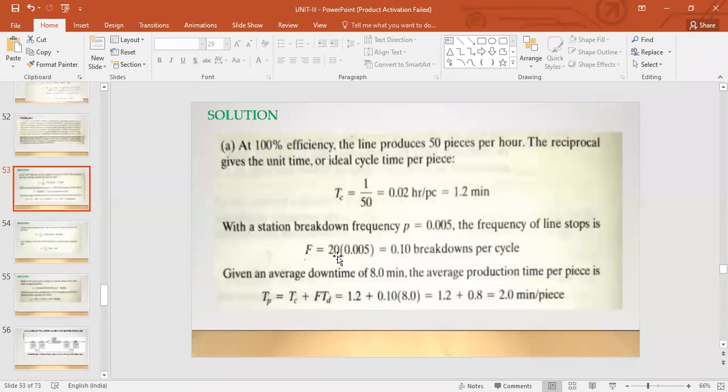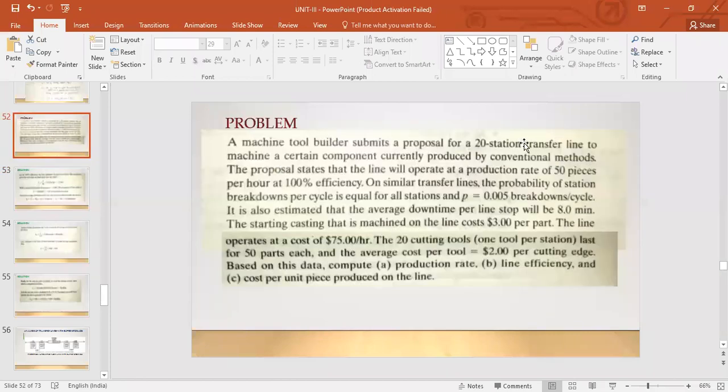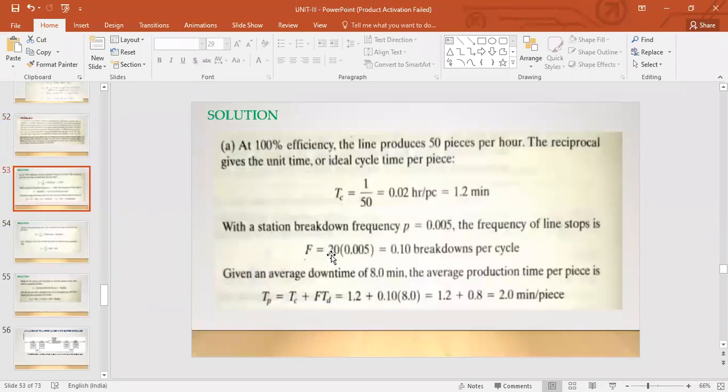Okay, n represents the number of workstations you have. That's your 20 station transfer line, so n becomes 20, right? So 20 into the probability, n into p, gives you f. That's 0.1 breakdowns per cycle.